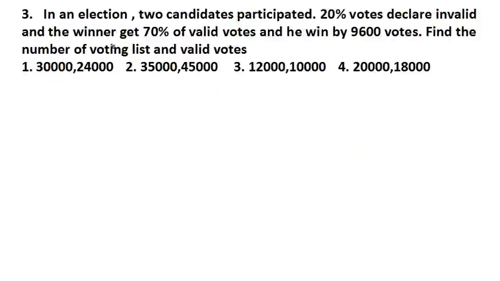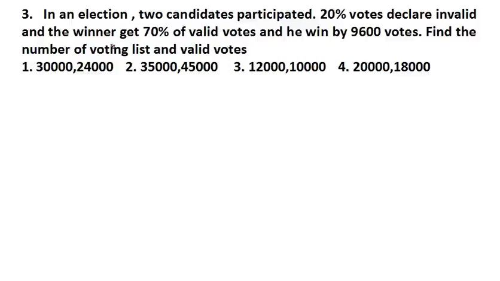Question number 3. Read the question carefully. It states that in an election, two candidates participated. 20% of votes were declared invalid, and the winner gets 70% of the valid votes and wins by 9,600 votes. Find the number of voters on the list and the valid votes.